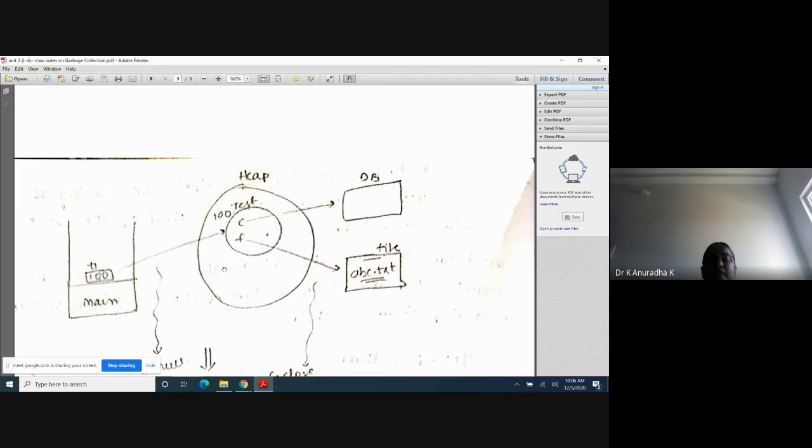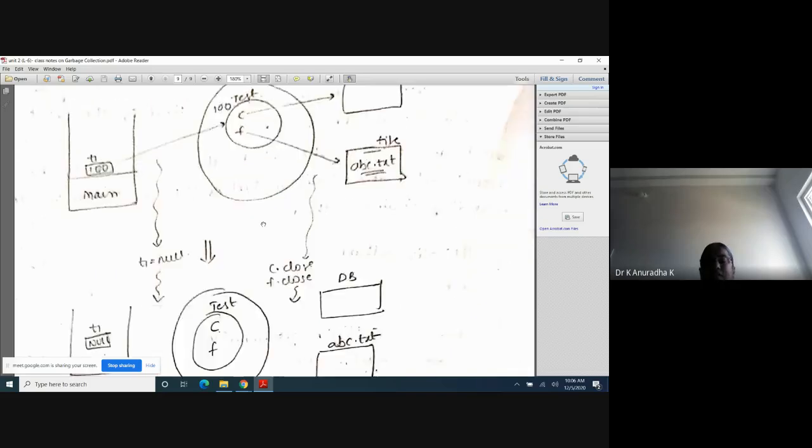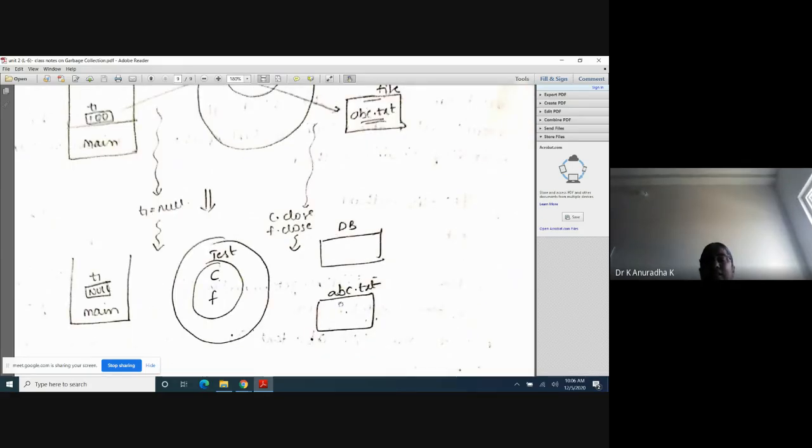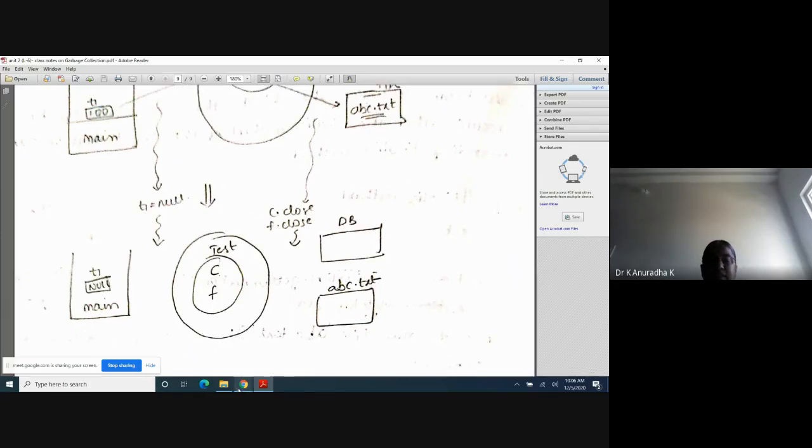Just before destroying the object, the garbage collector will go to the Test class, because it is a Test class object, and verify the overriding finalize method. If it is not there, it will execute the method of the Object class. If the overriding method is there in the Test class, it will execute that method, and using that method, it will close the connections, database and file. After that, it will simply destroy the object, releasing the memory allocated for this object. So with this, garbage collection is completed.